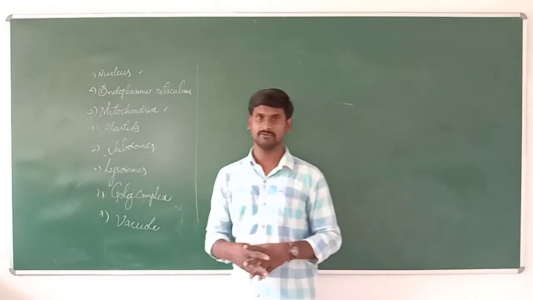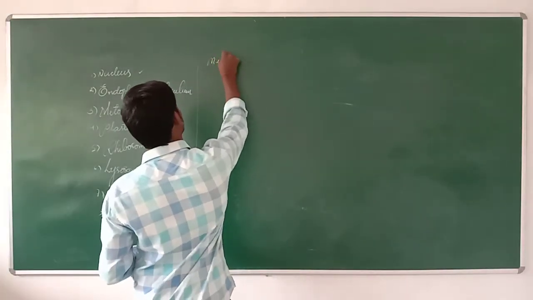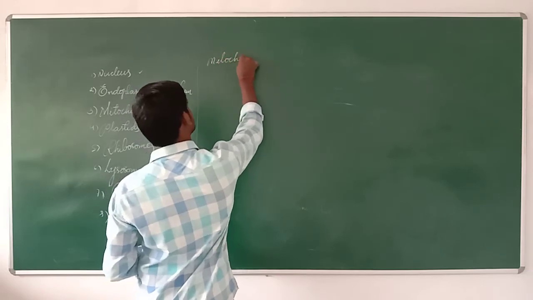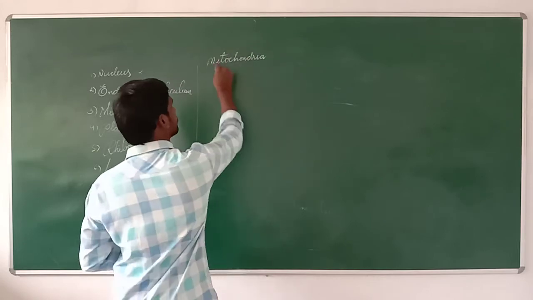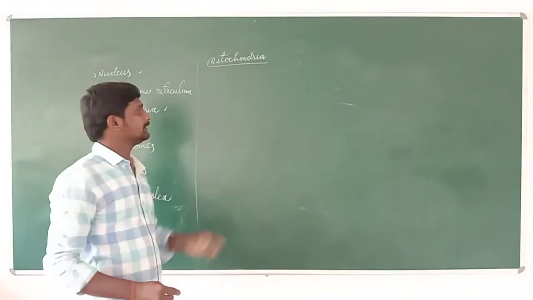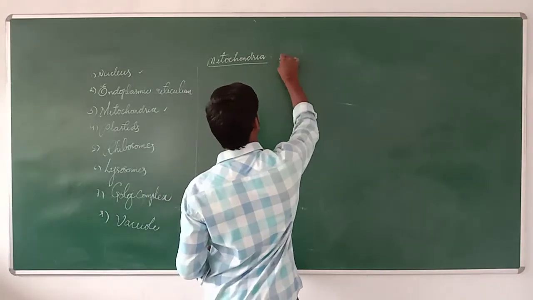We can see the mitochondria has an oval shape.